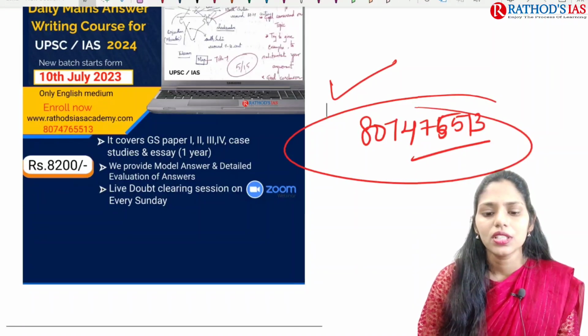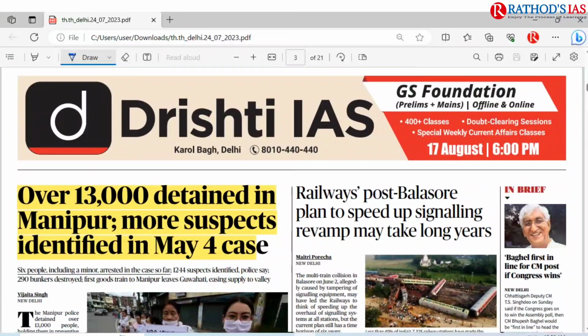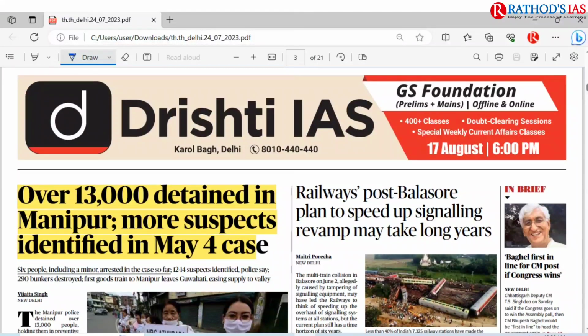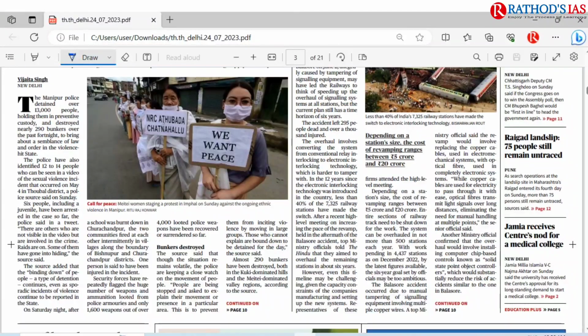So now let us try to see today's Hindu newspaper PDF. So this is our today's Hindu. So first topic, it is about over 13,000 detained in Manipur, more suspects identified in May 4th case. So here this article is talking about the issue in Manipur between Meiteis and Kukis. So already we discussed this topic and you have to see this.